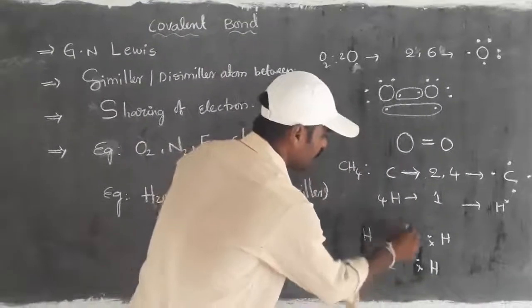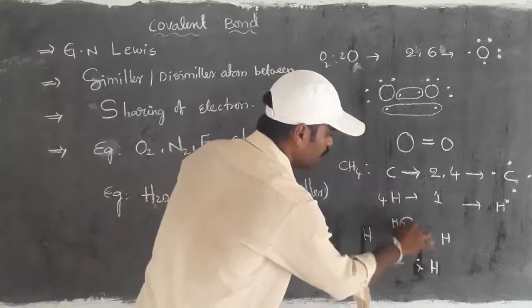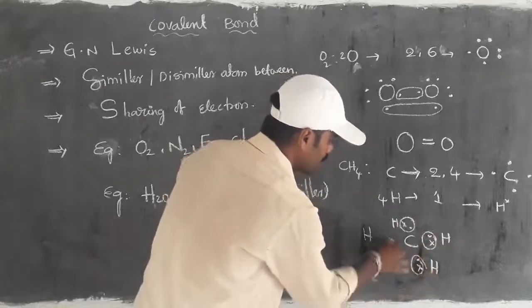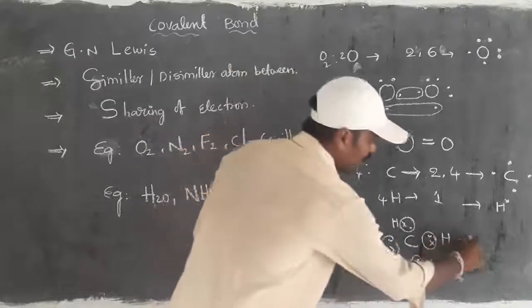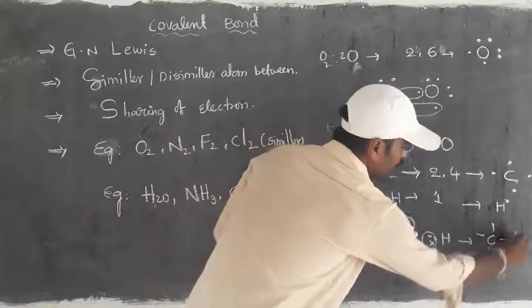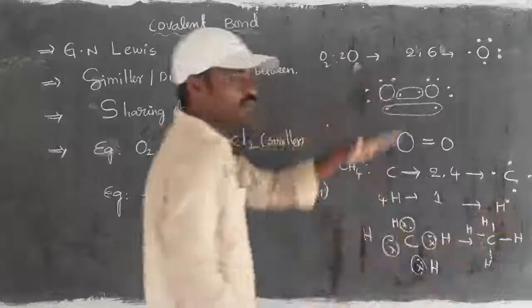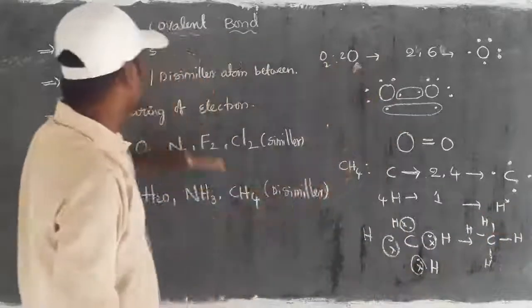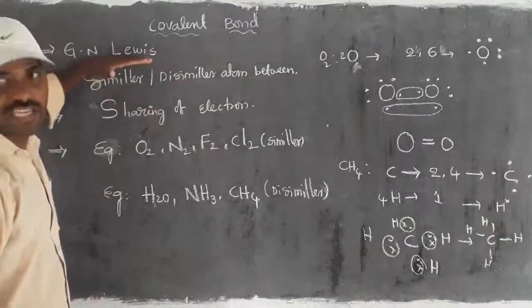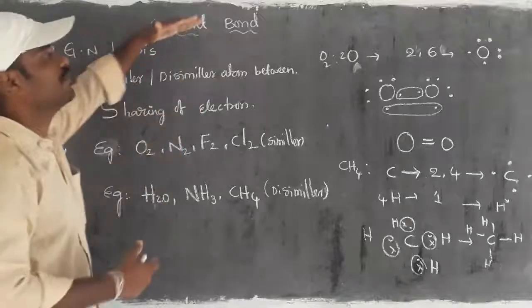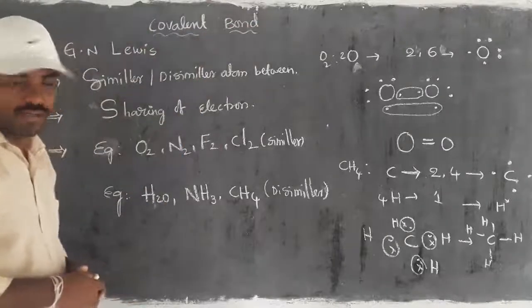Then it is ultimately able to form four bonds, and methane is formed like this. So this method is explained by G. N. Lewis in the formation of covalent bond. Have you got a clarity?